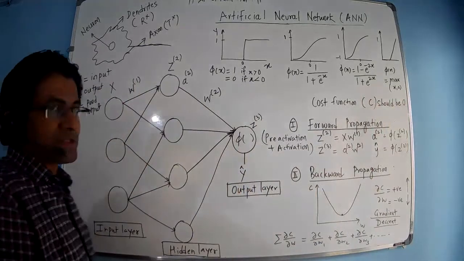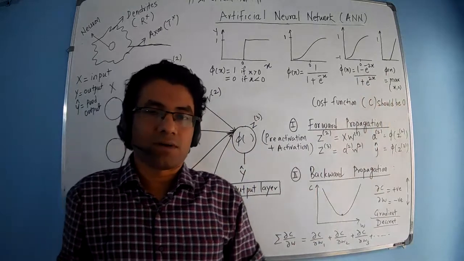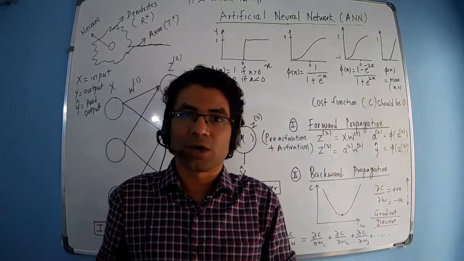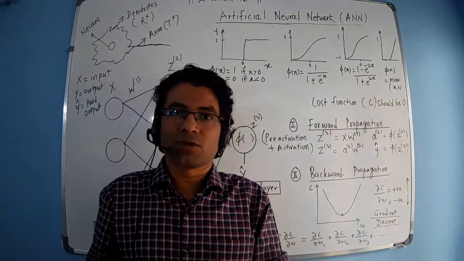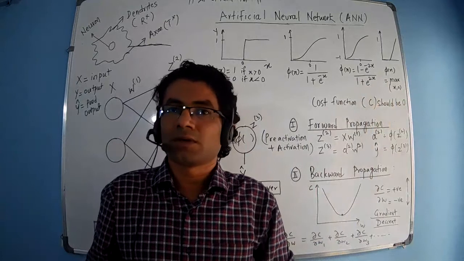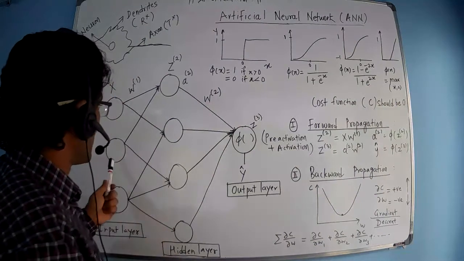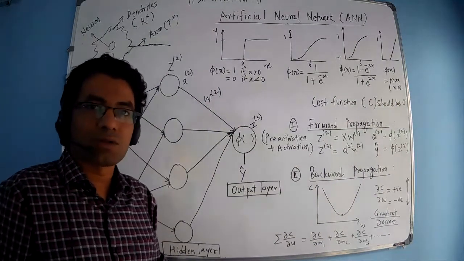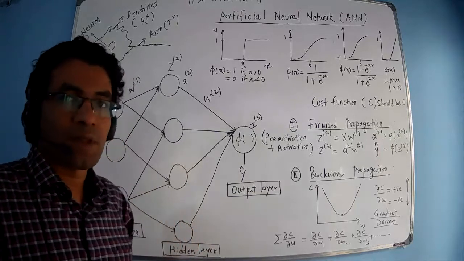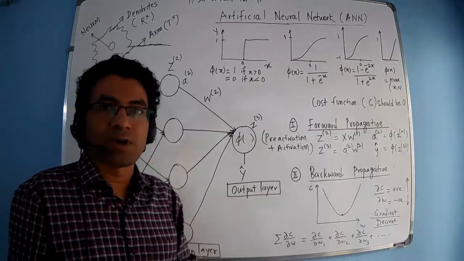Now the simple example of an artificial neural network we can give is, for example, we want to predict the price of a house, and the price of a house depends on various parameters like the location, the number of rooms, and the age of that property. So all these input parameters we will consider as individual neurons. Here maybe the location will be your first neuron, then the number of rooms in that particular house will be the second feature, that is the second neuron, and third will be the age of that property, the third feature.